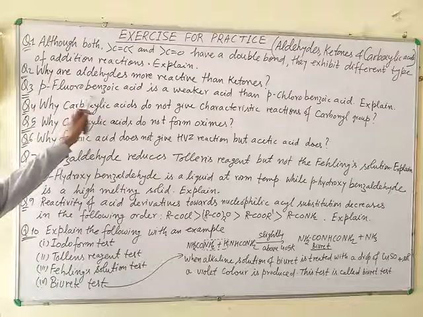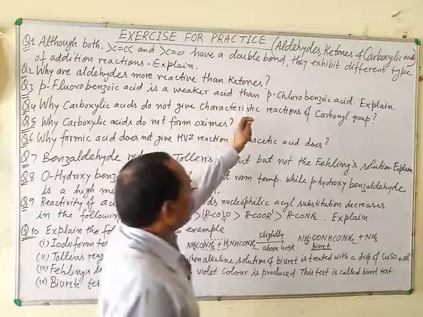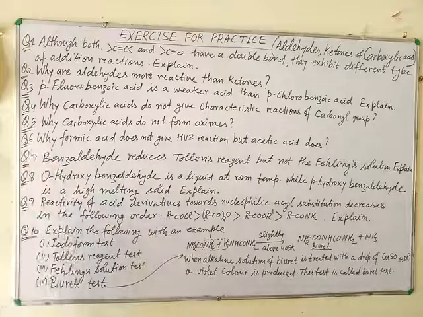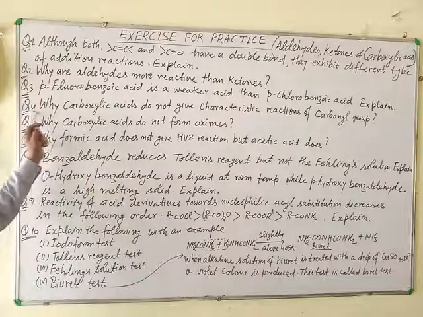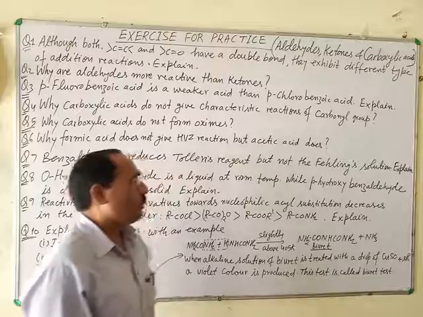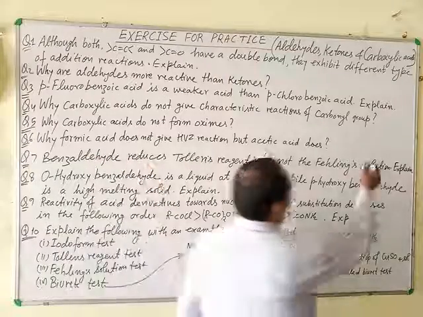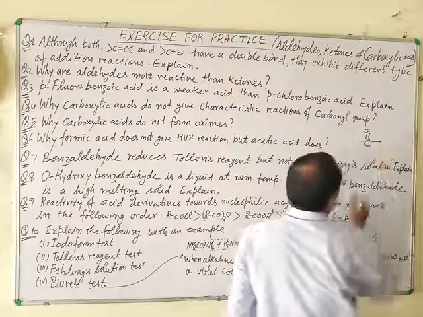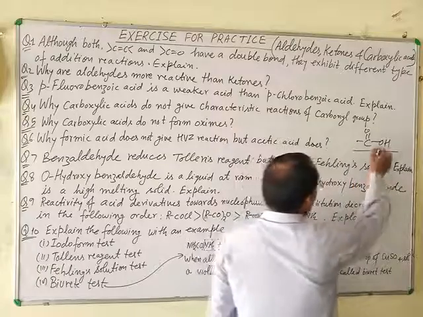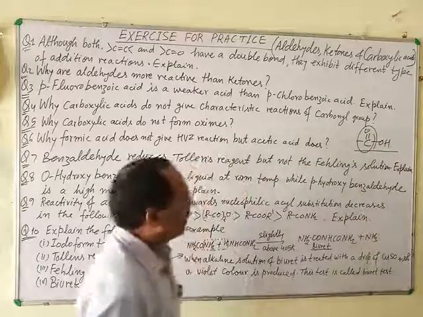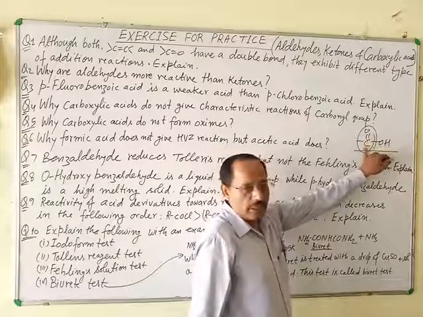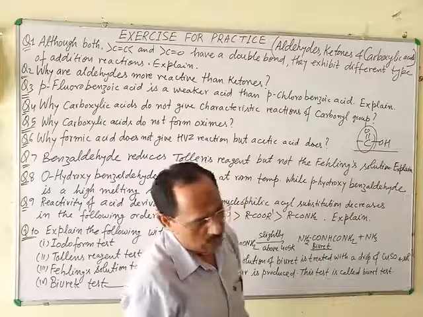Third question: para-chlorobenzoic acid is a weaker acid than benzoic acid. Explain. Fourth question: why do carboxylic acids not give the characteristic reactions of the carbonyl group? The carbonyl group is written as C=O and the carboxylic acid also contains C=O. This group is also present in carboxylic acid, but carboxylic acid does not give any characteristic reaction of aldehydes and ketones. Why?